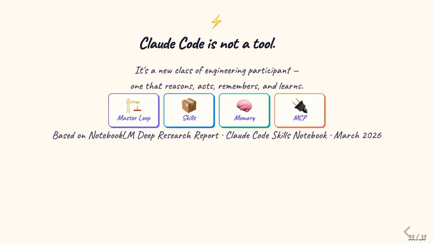Claude Code is not a tool. It's a new class of engineering participant, one that reasons, acts, remembers, and learns. The master-agent loop provides reliable, autonomous execution. The skill system packages expertise into consistent workflows. The memory architecture ensures continuity across sessions. And MCP connects the agent to the full engineering stack. Together, these four systems represent a genuine shift in how software gets built. Not AI that assists developers, but AI that participates alongside them.